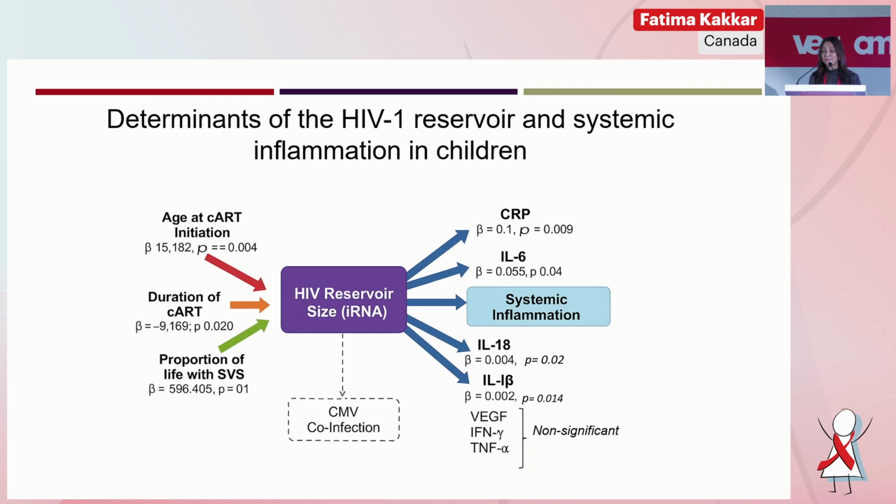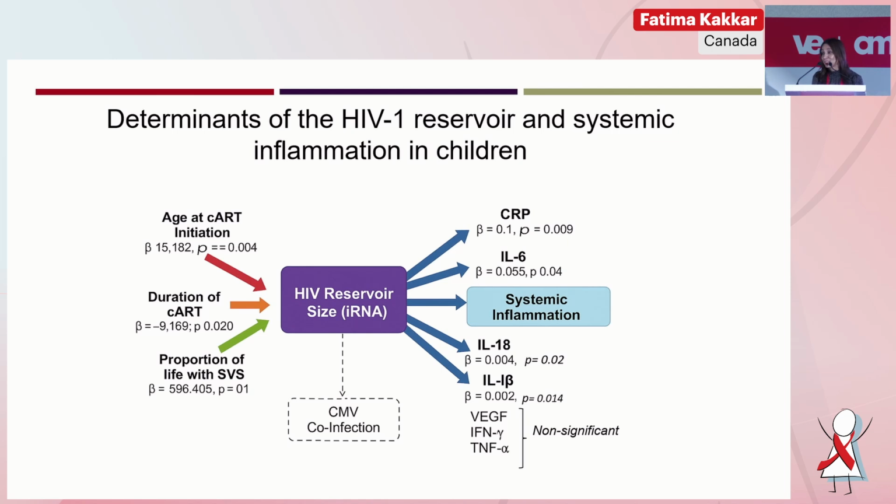And so what did we find? And again, not surprising, similar to what the other cohorts have found, we found that age at treatment initiation, the duration they'd been on treatment, and we calculated the proportion of life that that child had had sustained viral suppression. These were all predictors of the inducible reservoir by inducible RNA. And these correlated, of all the measures we looked at, to CRP, IL-6, IL-18, and IL-1 beta. And these were just straightforward correlations. So we had an association between this reservoir. And what we like about this reservoir measurement is that it's not just one snapshot of your viral suppression, it's really your history of your HIV control. So it looked like this was associated with these markers of inflammation.